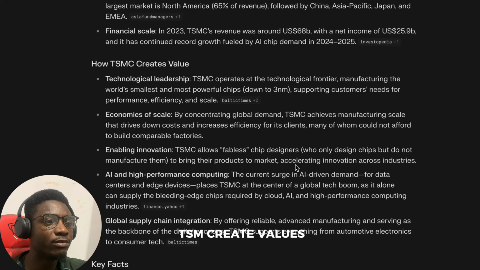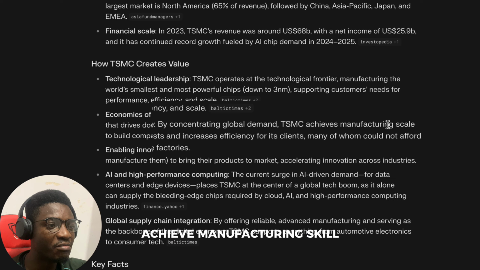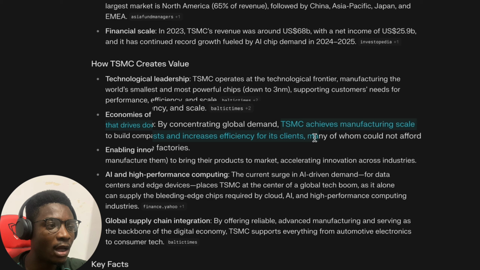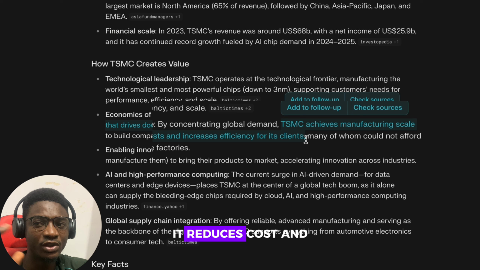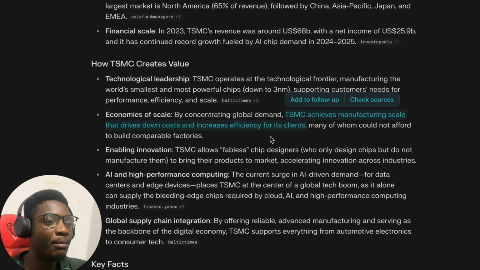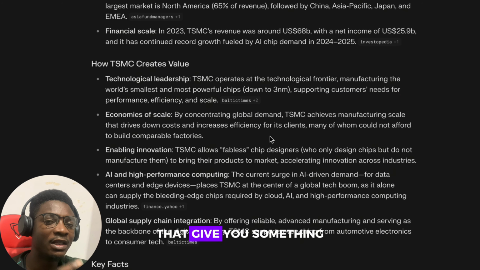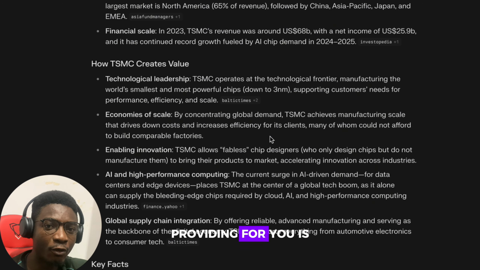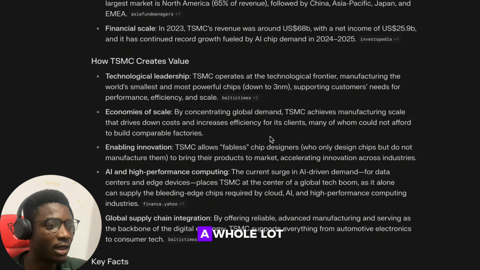Then this is how TSMC creates value: it achieves manufacturing scale that drives down costs and increases efficiency for its clients, right? So it reduces cost and increases efficiency. Basically, if you have a company that gives you something at a lower cost, and the operational efficiency of what they are providing for you is also huge, that's a whole lot.